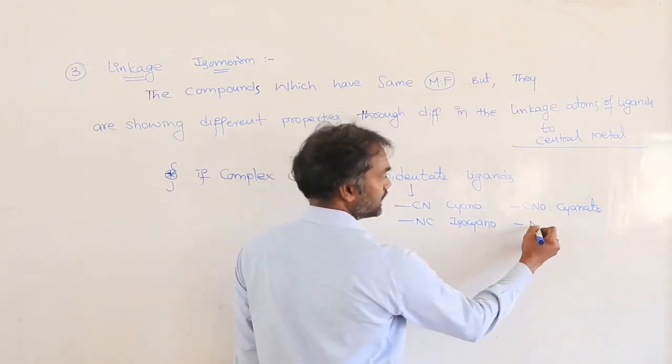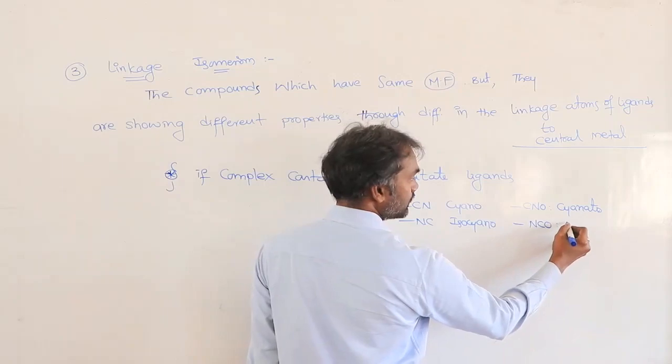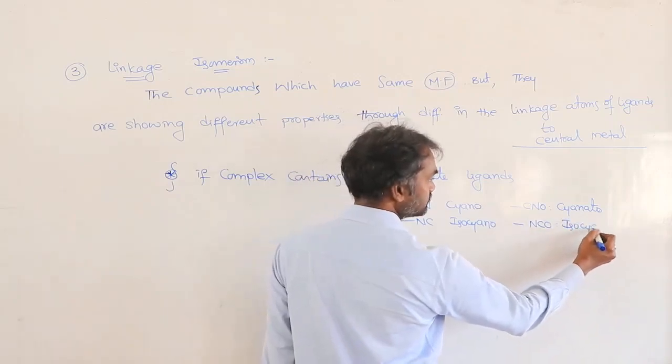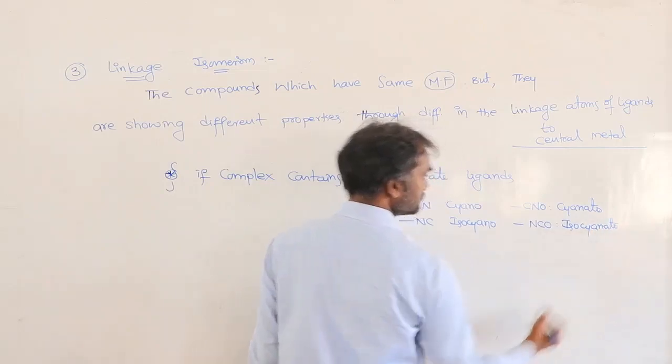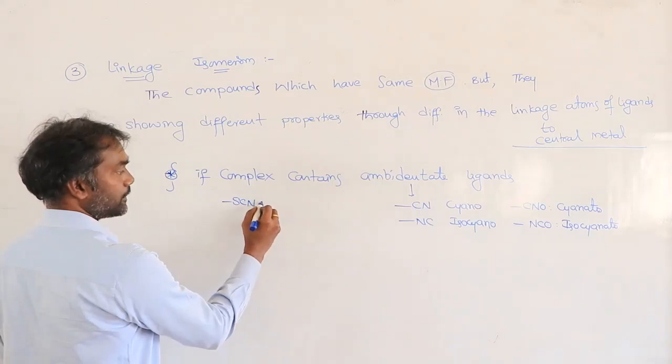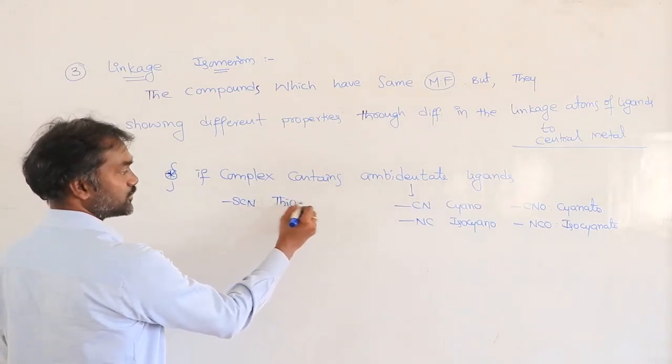Next NCO, that is isocyanato. Next SCN, thiocyanato.